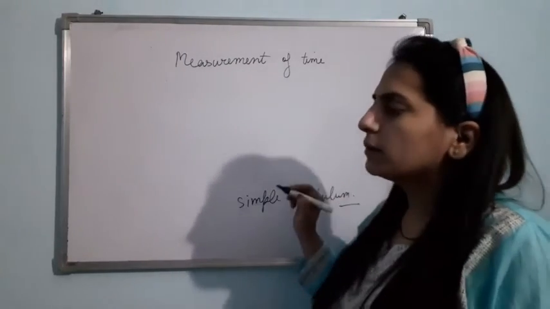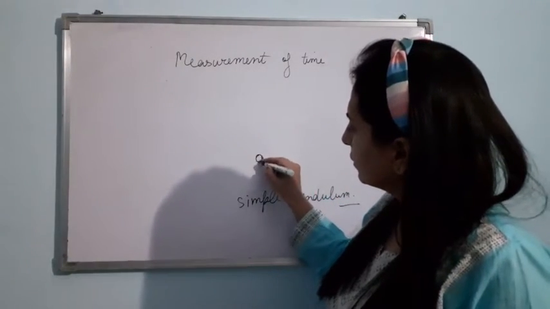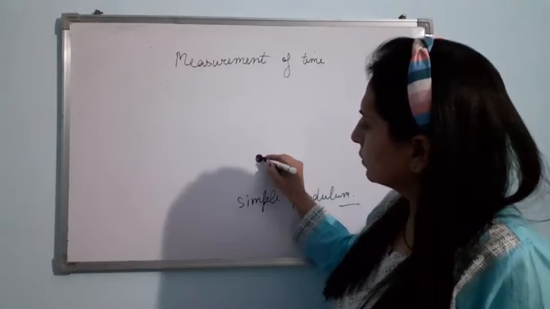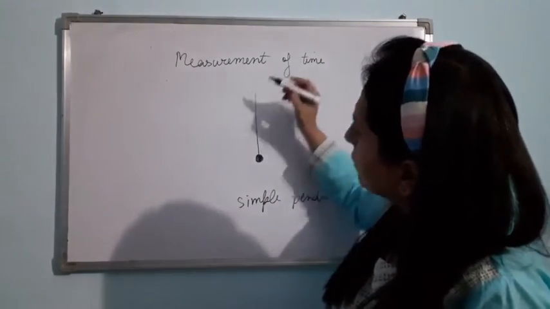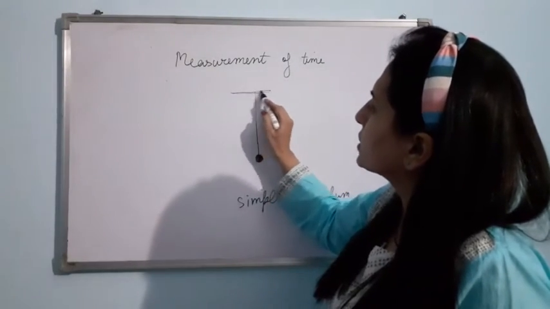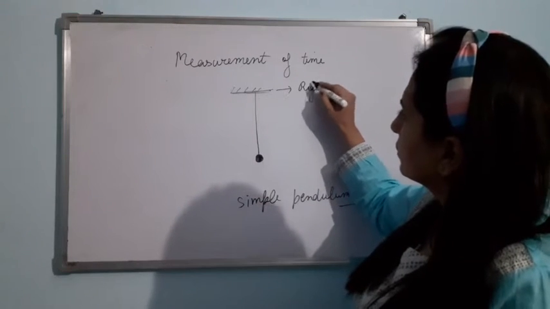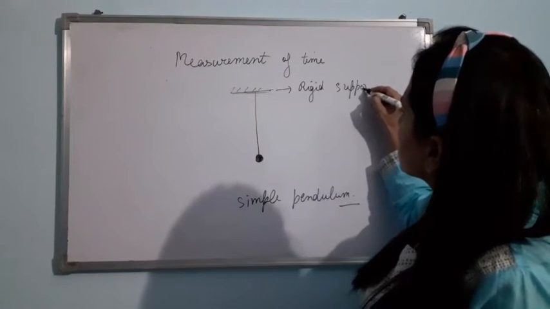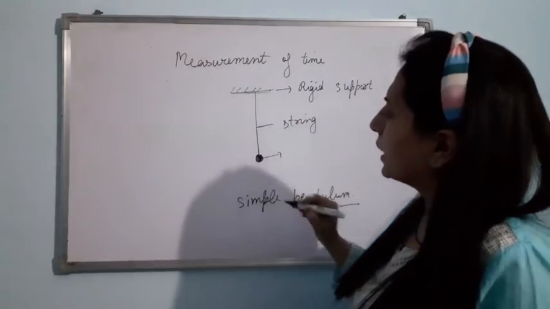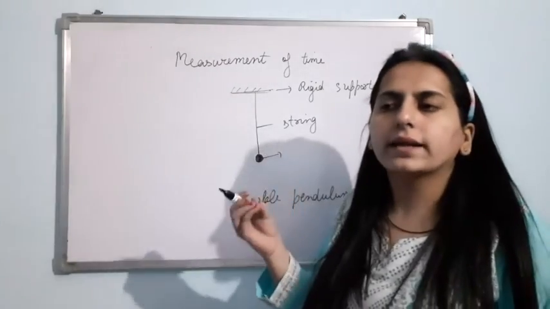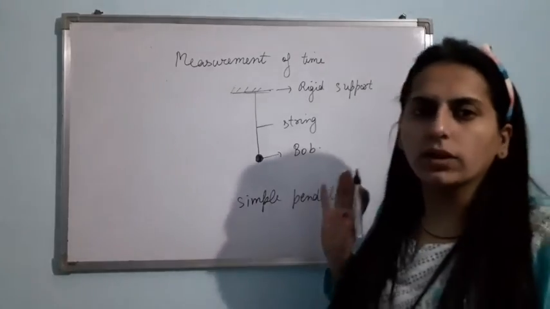Okay, if I talk about a simple pendulum, then a simple pendulum has a metallic end or a stone which is attached with a string and that is hung on a rigid support. This is a rigid support. This is a string. And this is a metallic end or any kind of stone which is known as the bob. So this is a simple pendulum.